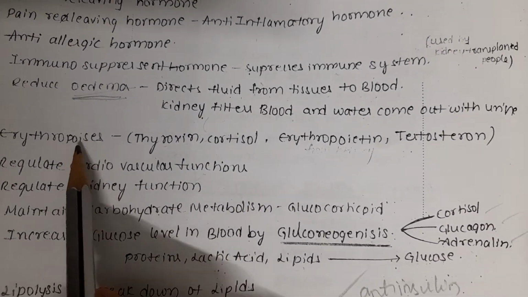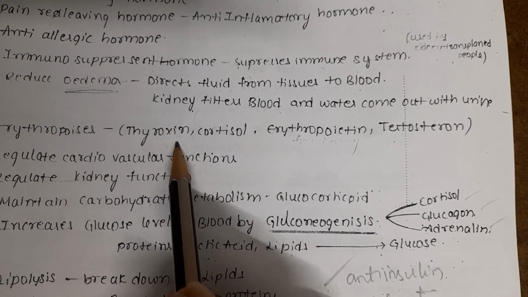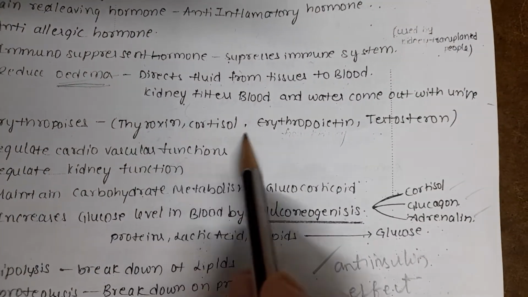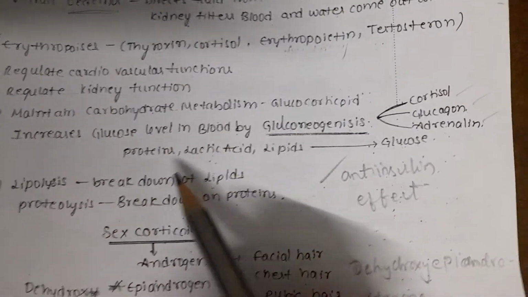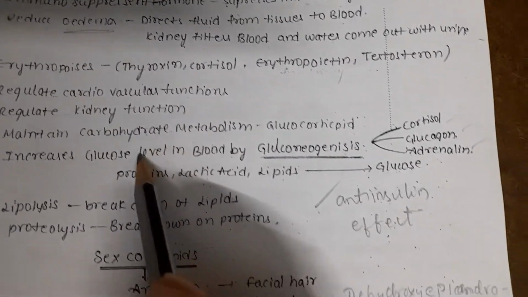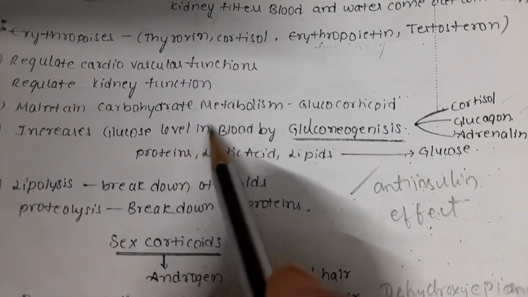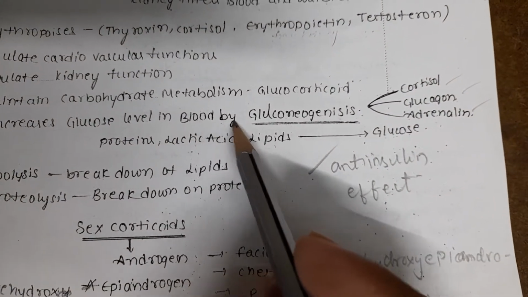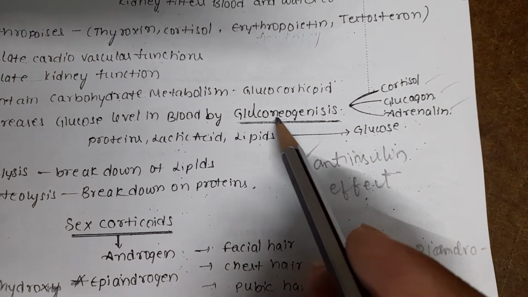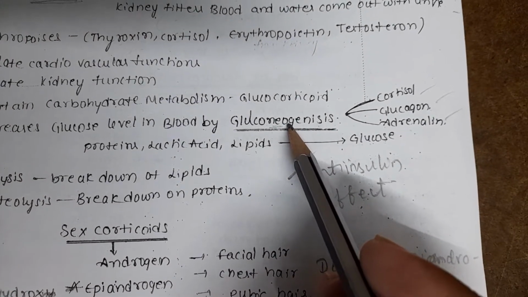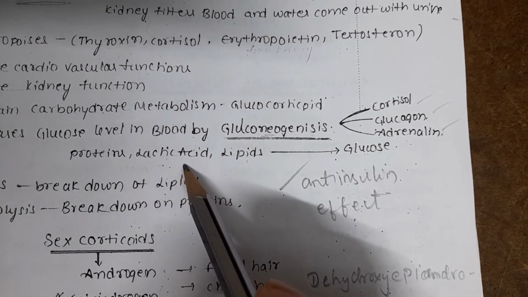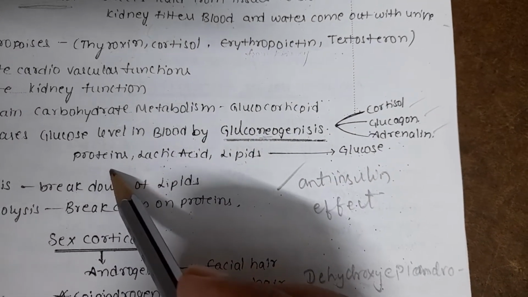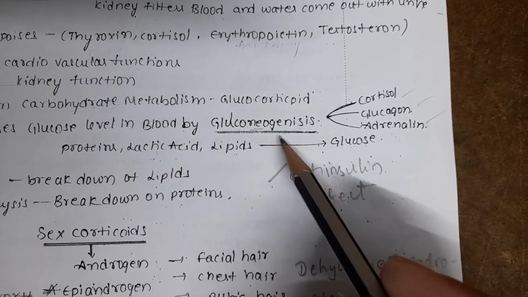It also promotes erythropoiesis. Like other hormones, thyroxine, erythropoietin, and testosterone are also involved along with cortisol in erythropoiesis. Very important point: it regulates cardiovascular functions, regulates kidney functions, maintains carbohydrate metabolism, and increases the glucose level in the blood by gluconeogenesis. Neo means new. Glucose is formed from non-carbohydrates like proteins, lipids, and lactic acid. The formation of glucose from non-carbohydrates like proteins, lactic acid, and lipids is called gluconeogenesis.